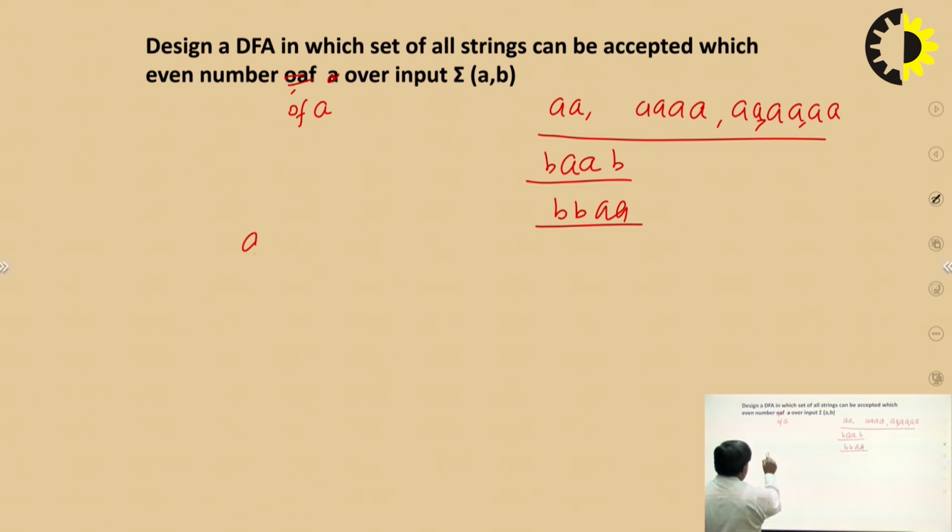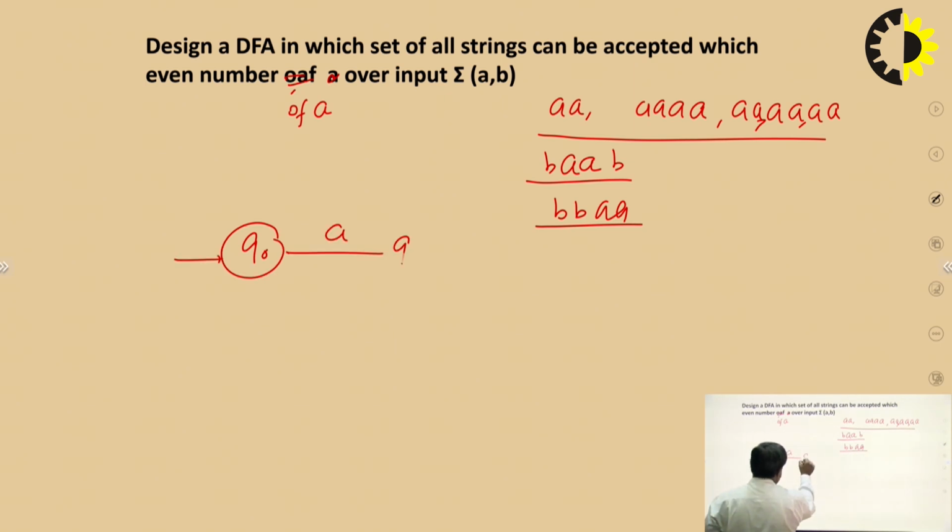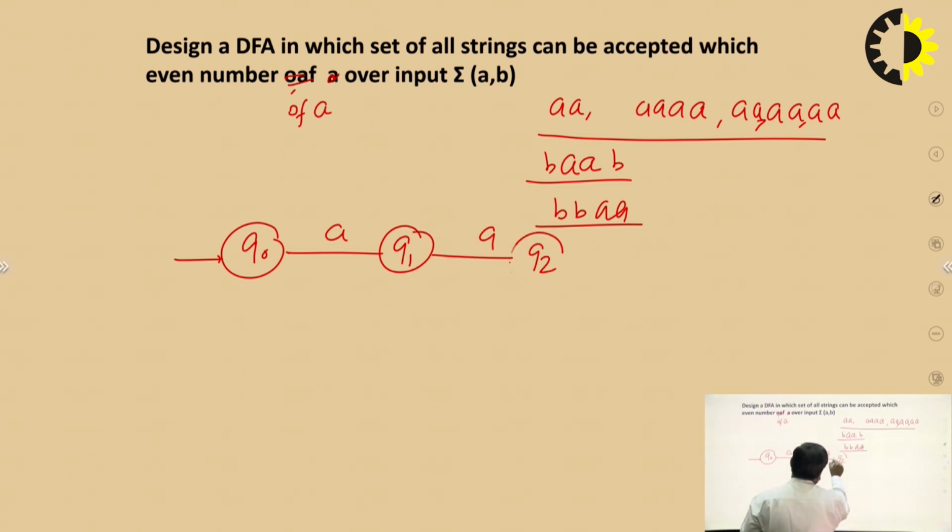Now design Q0, A, Q1 and Q2. 2A are accepted, or 4A are accepted, or 6A are accepted. Now complete the machine. Now any number of B, the machine can start from B, the machine is accepted.